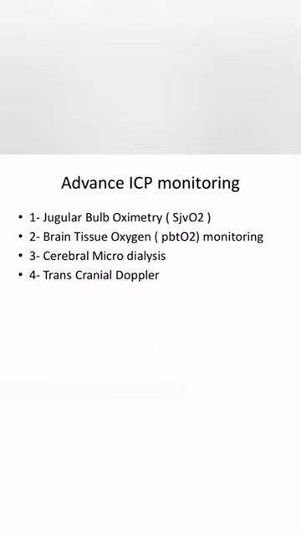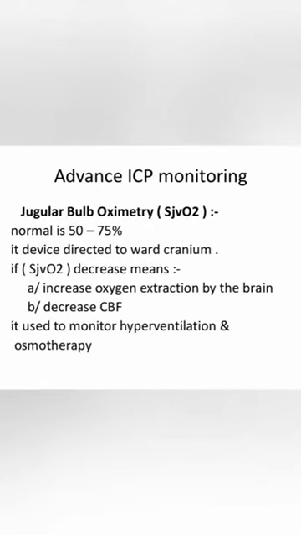There are 4 advanced modalities to monitor the ICP. The first modality is jugular bulb oximetry. The normal jugular bulb oximetry is 50 to 75%. It is a device directed to the cranium, inserted in the internal jugular vein. If it is less than normal, it means either an increase in oxygen extraction by the brain, which indicates a high metabolic rate of the brain, or a decrease in cerebral blood flow. Jugular bulb oximetry is used to monitor hyperventilation during osmotherapy.